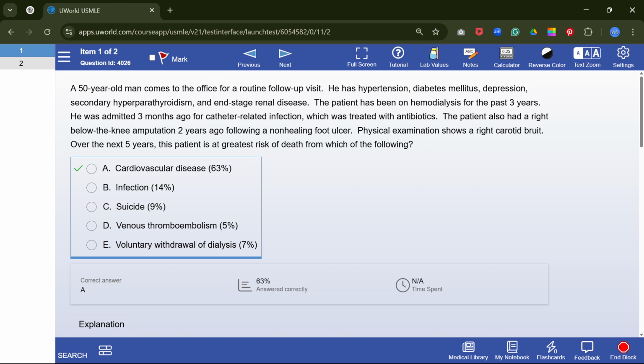Okay, look at this question. A 50-year-old man with hypertension, diabetes, and end-stage renal disease. The patient is on hemodialysis for 3 years. He was admitted 3 months ago with a catheter-related infection and treated with antibiotics. Below-knee amputation 2 years ago, followed by a non-healing foot ulcer. Physical examination shows a right carotid bruit. Over the next 5 years, the patient is at greatest risk of which of the following?